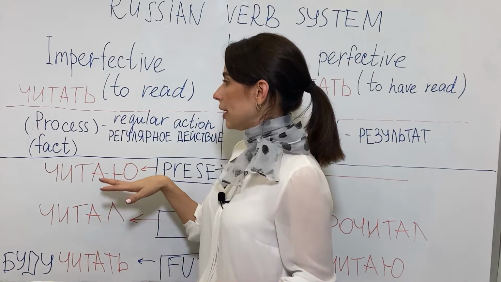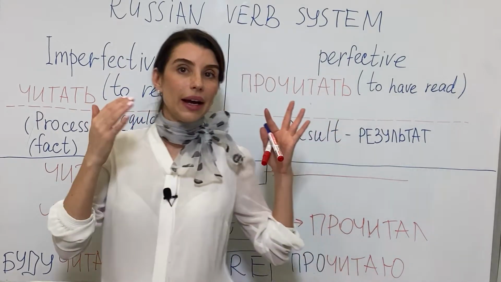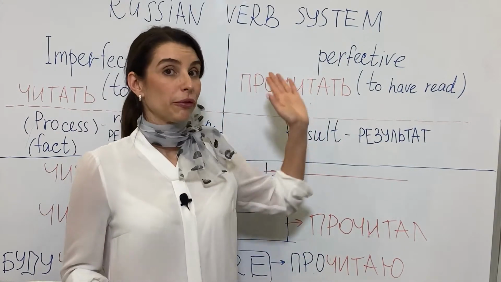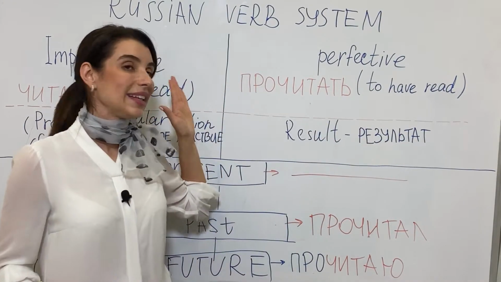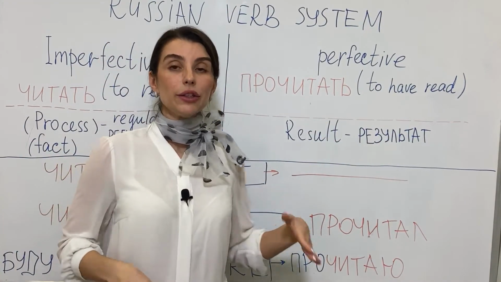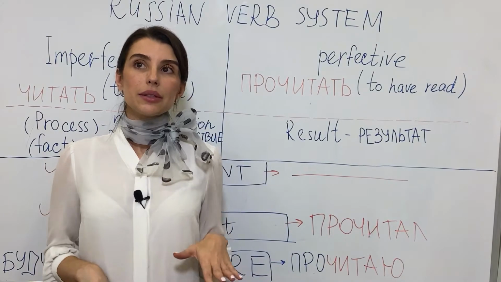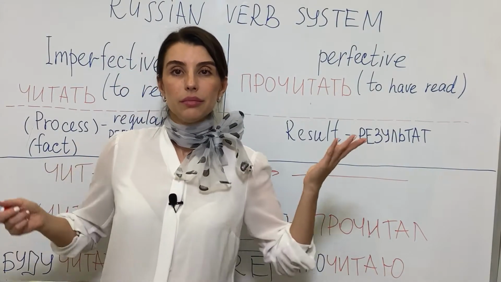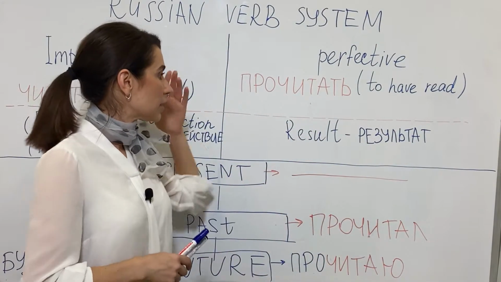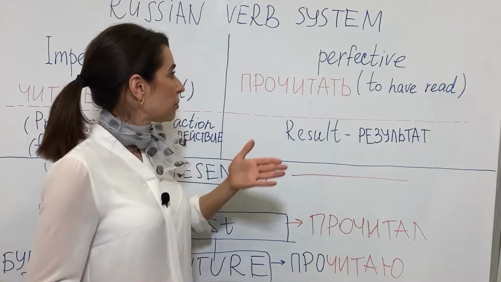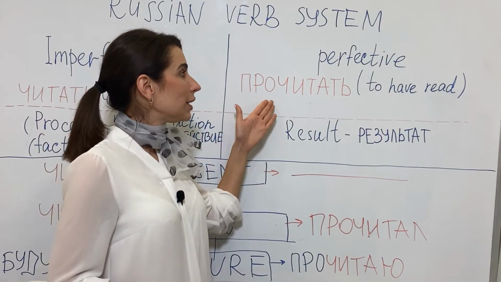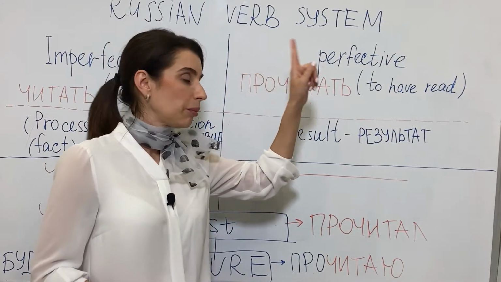But the other part is perfective. You should know that it's a result: you finish it and maybe never remember about this and don't want to speak about that. So for you, it's perfective.